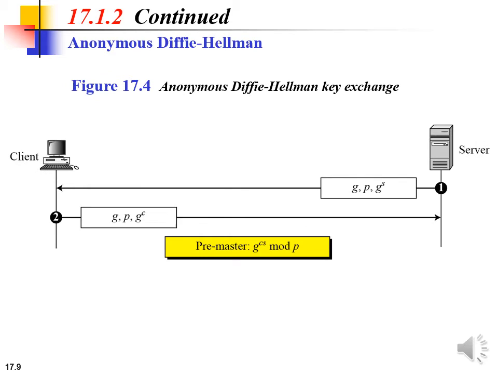Next one is the anonymous Diffie-Hellman key exchange algorithm. Here the pre-master secret is established between the client and server using the simple Diffie-Hellman protocol, and the Diffie-Hellman half keys that are G, P and G to the power S are sent in plain text, and it is called anonymous Diffie-Hellman because neither party, client or server, is known to the other. There is one disadvantage in this protocol: it is prone to the man in the middle attack. Here the pre-master secret is G to the power CS mod P.